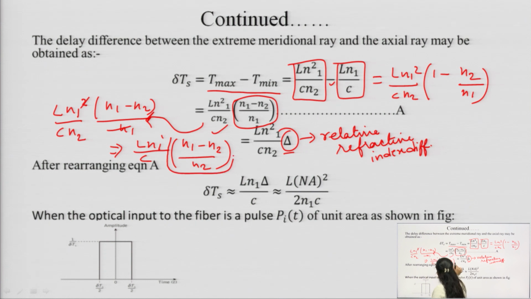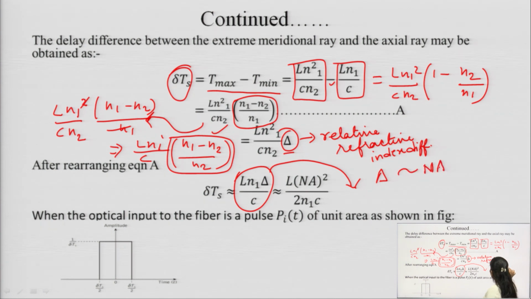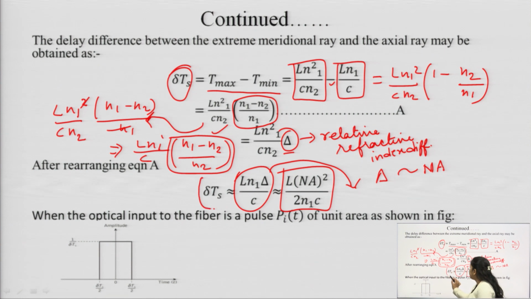This expression is also equal to del, that is our relative refractive index difference. So, this delay difference can also be written as this one. Then we replace the relationship between del and NA here, and we get the delay difference in terms of numerical aperture. This is our delay difference now.